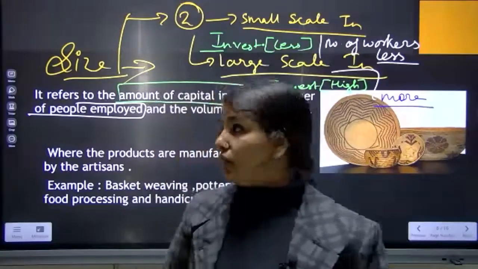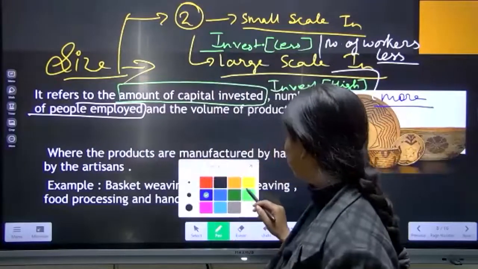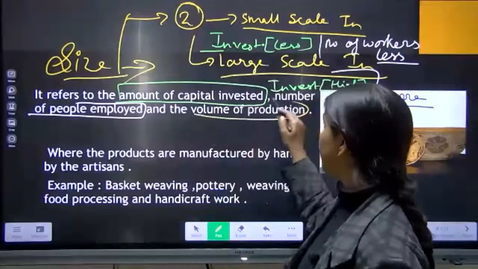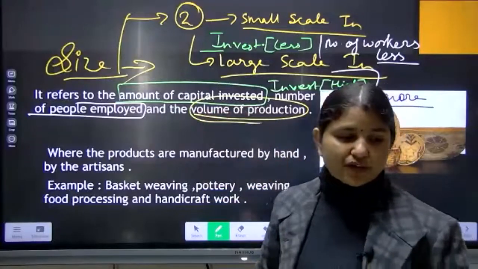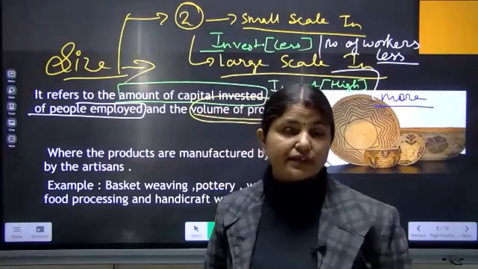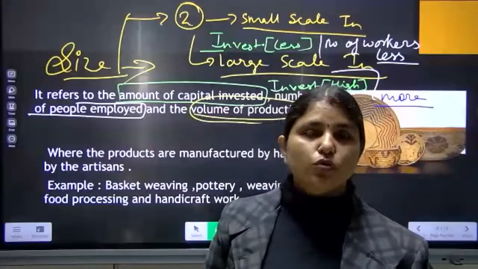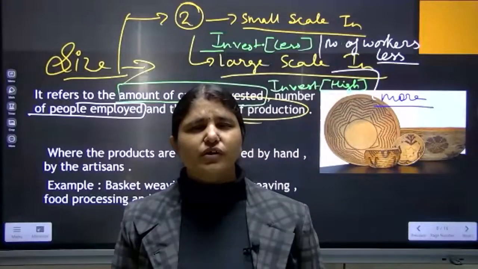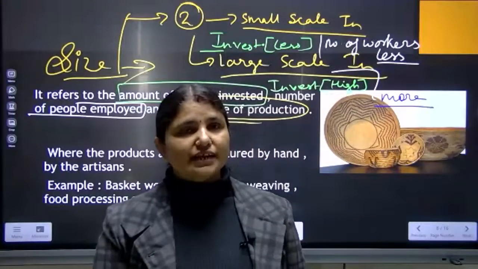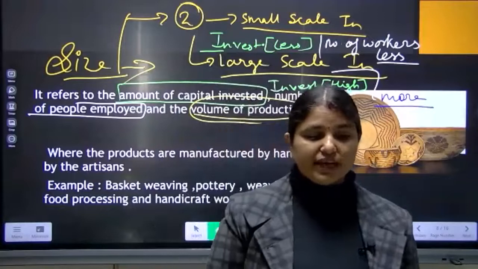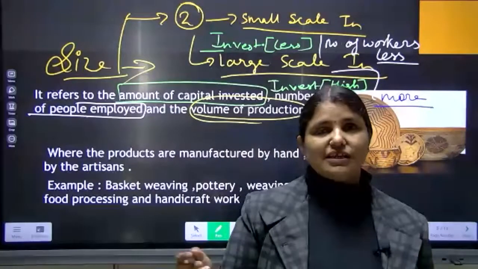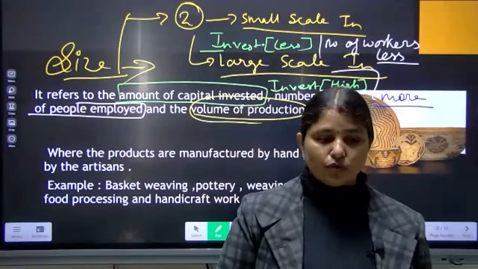Third important point here is the volume of production. Matlab, whatever material we produce, the production which we make. In small scale industry, production will be less, and in large scale industry, production will be more.